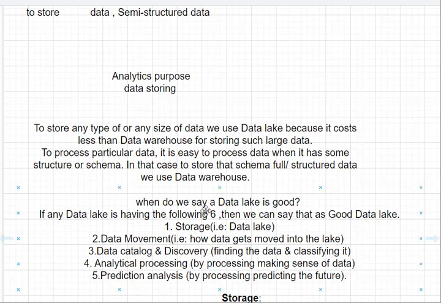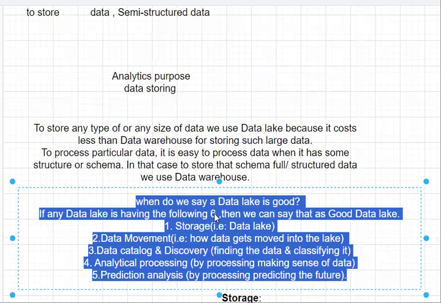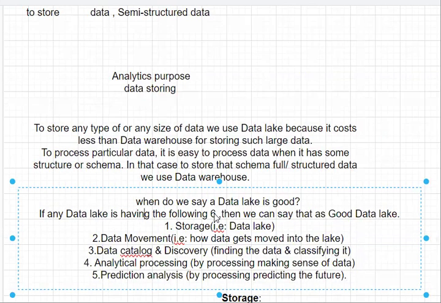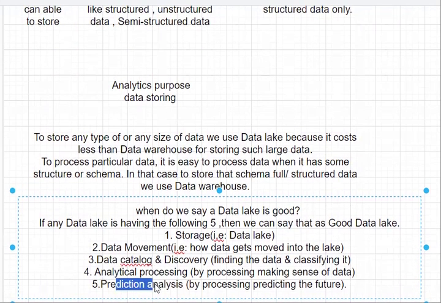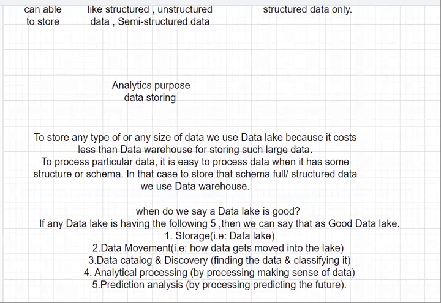If any data lake is having these 5 properties, then we can say that data lake is a good data lake. Actually it's 5, not 6. So what are those 5? Storage, data movement, data catalog, analytical processing, and prediction analysis. So let's see one by one in detail.